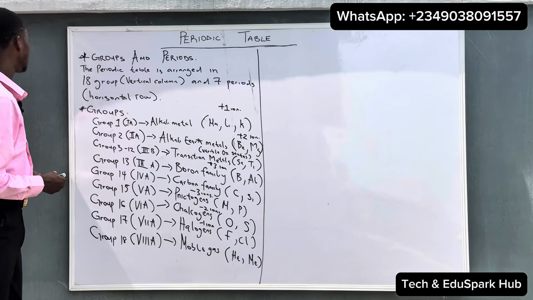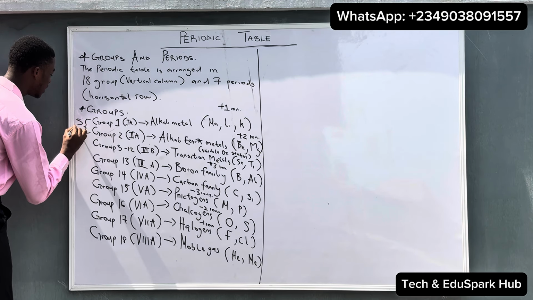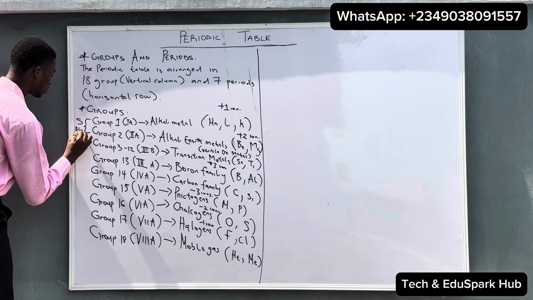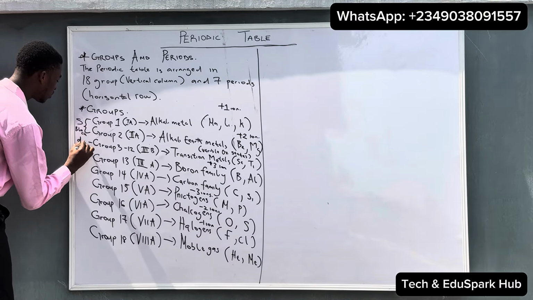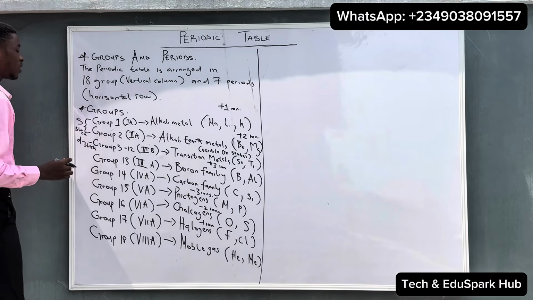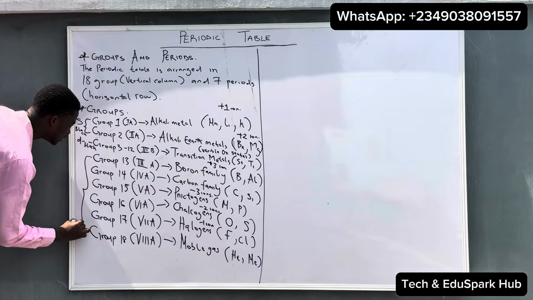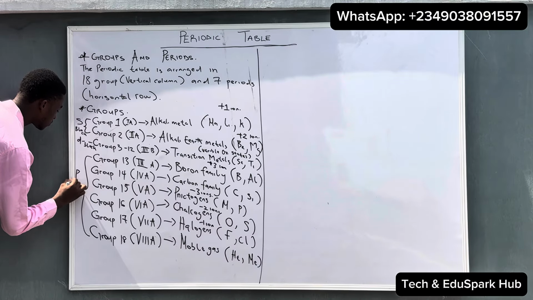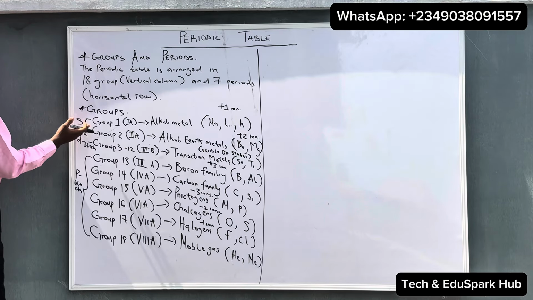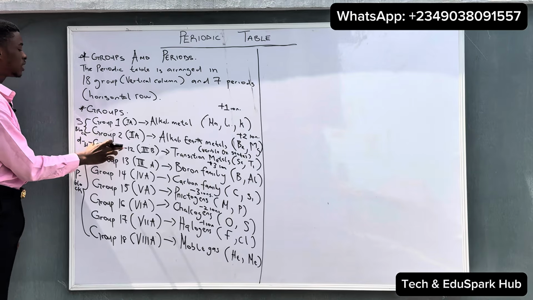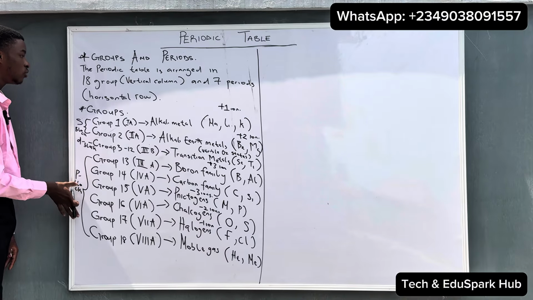Moving on, groups 1 and 2 are known as the S block. Group 3 to 12, which are the transition metals, are known as the D block. And lastly, group 13 to 18 are known as the P block.